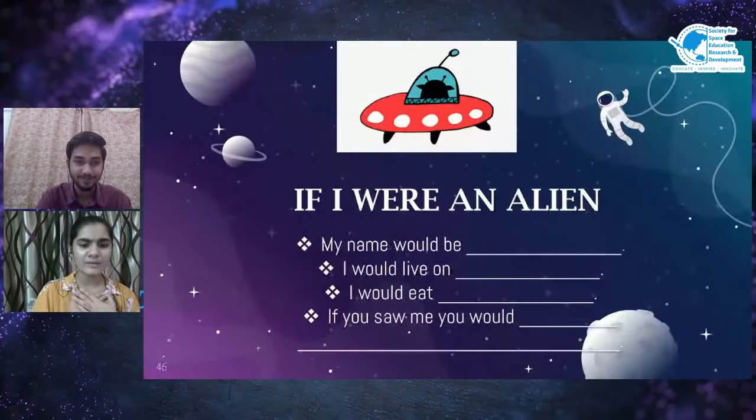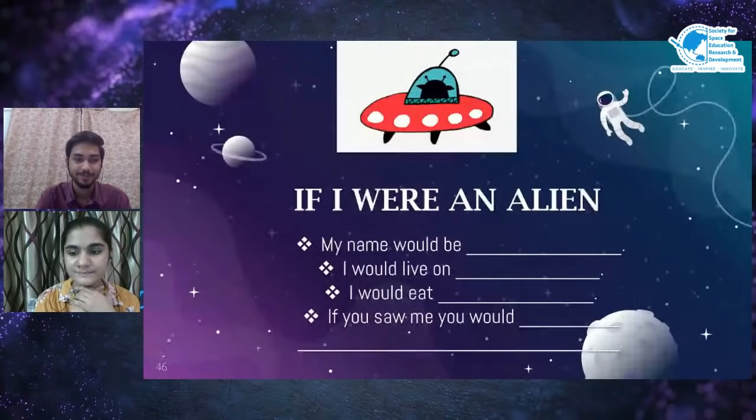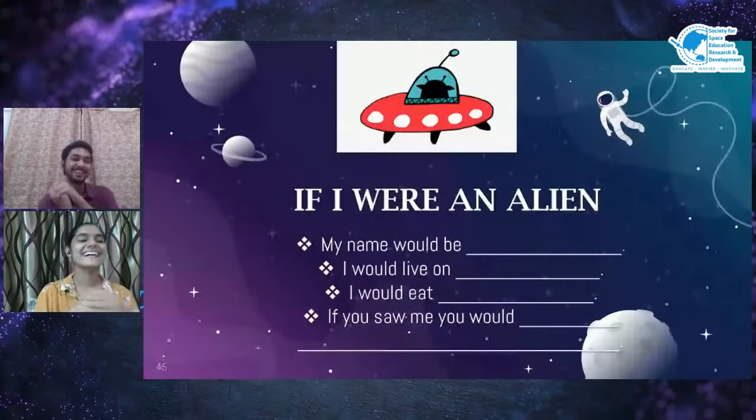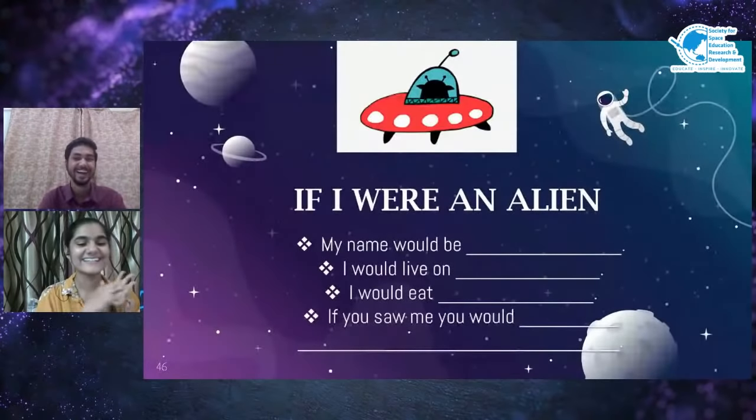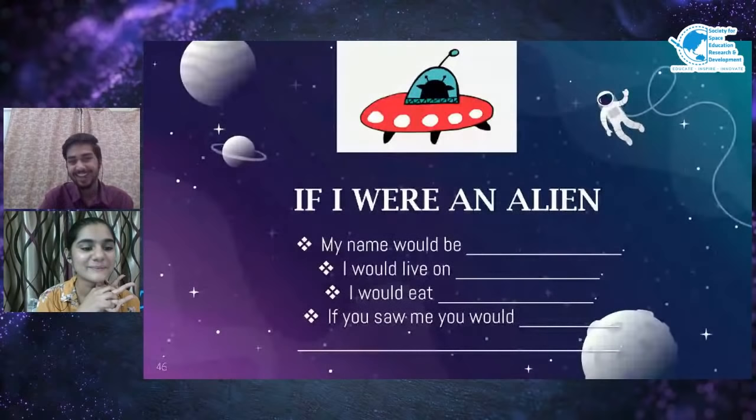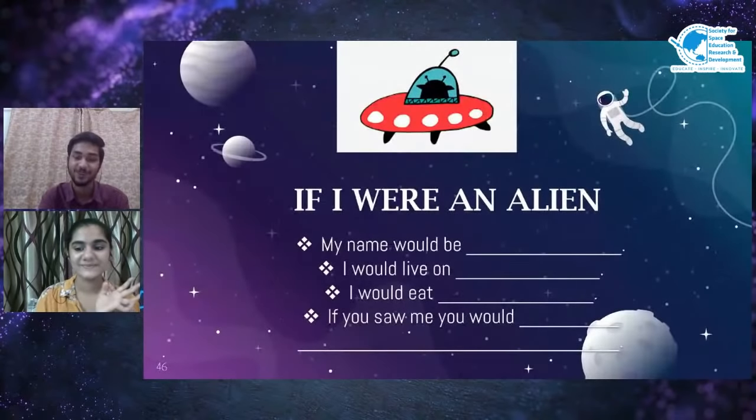If I were an alien, my name would be Shaurya. What do you think your name would be? My name would be like Wabalabadab Dub. Okay, that's so funny. I want to be an alien that is friendly and funny.